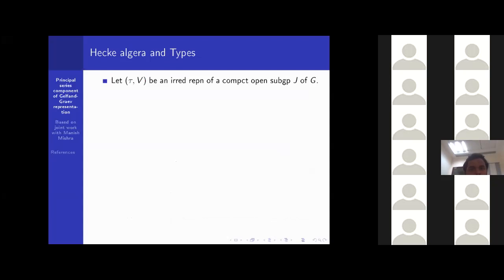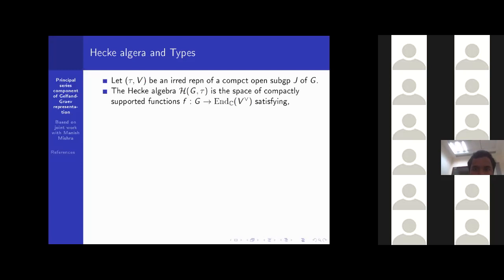Now we'll recall the Hecke algebra. Already in lecture we have seen this. Let J be a compact open subgroup of G, and let (τ, V) be an irreducible representation of the compact open subgroup J. Then corresponding to this pair (J, τ), J is the compact open subgroup and τ is the irreducible representation of that subgroup, we can associate an algebra, which we call the Hecke algebra.